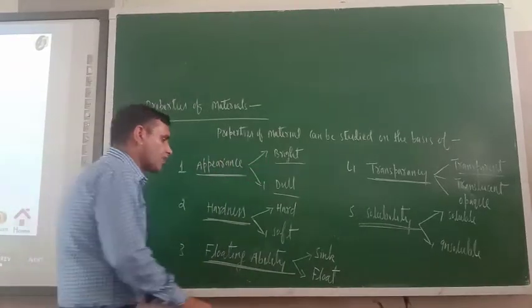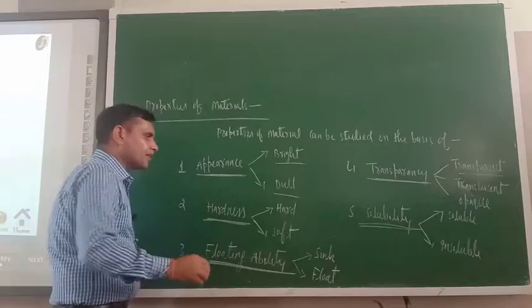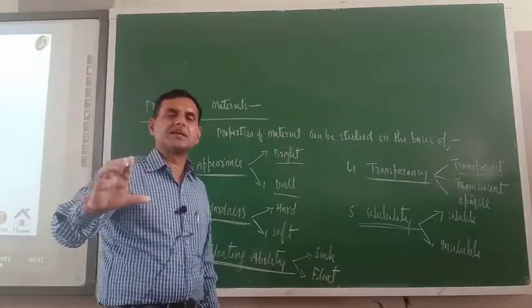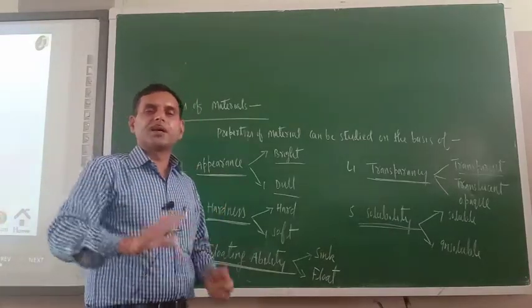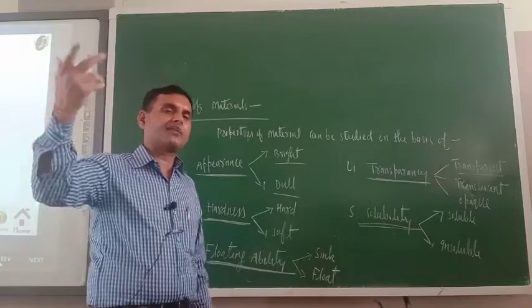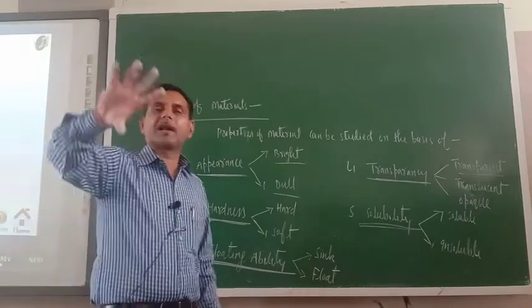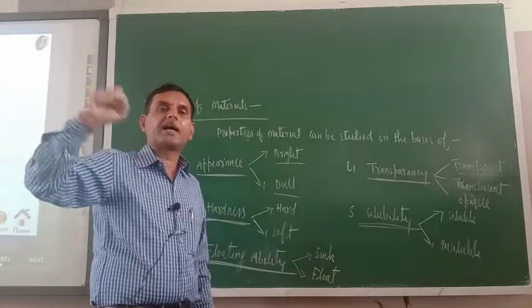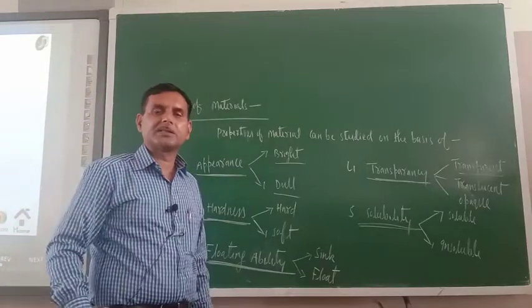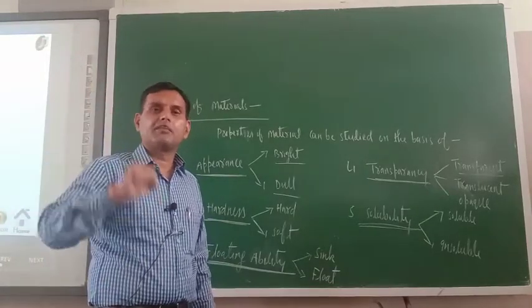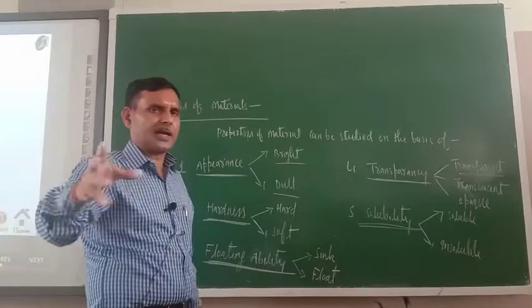Okay. Next one is floating ability. The meaning of floating ability is, take one solvent. Let us say I have taken water. Okay. Now collect some materials like dry leaves, green leaves, sponge, rubber, so many materials you collect.